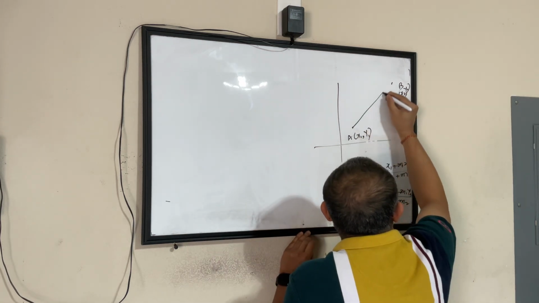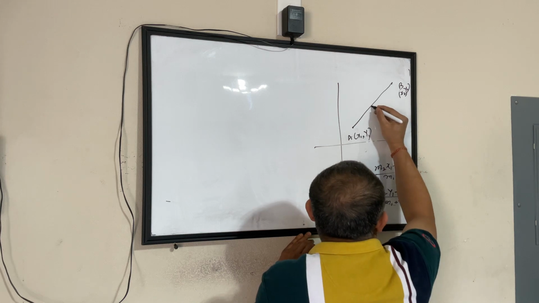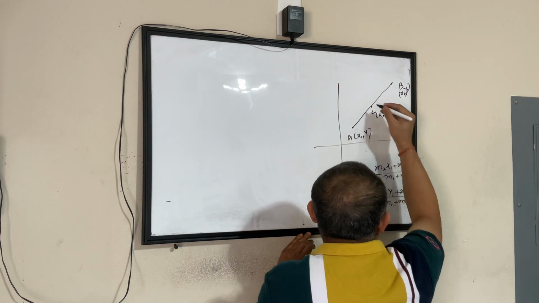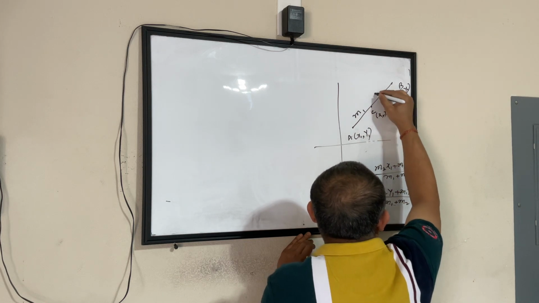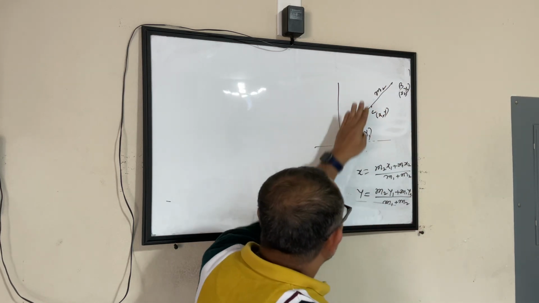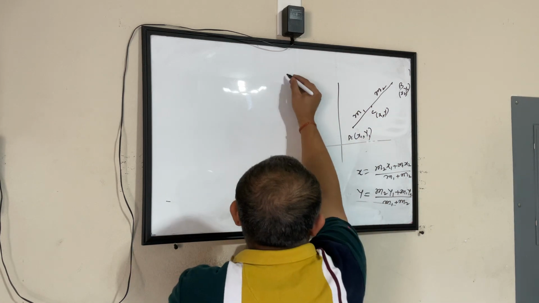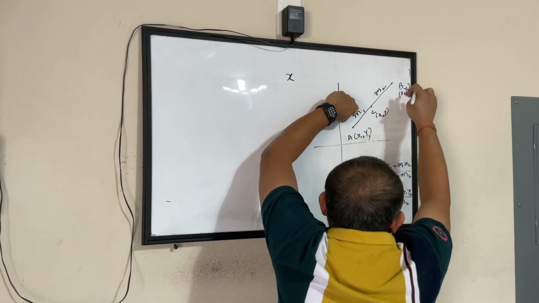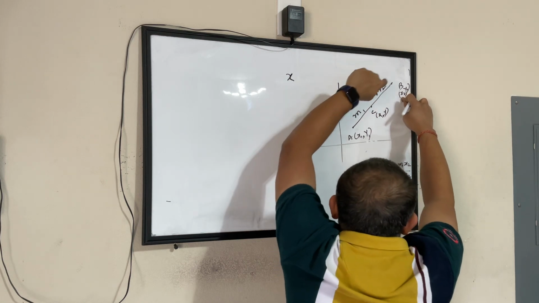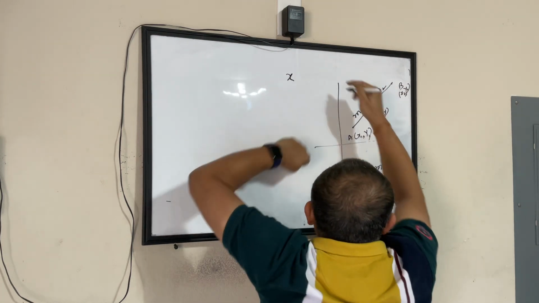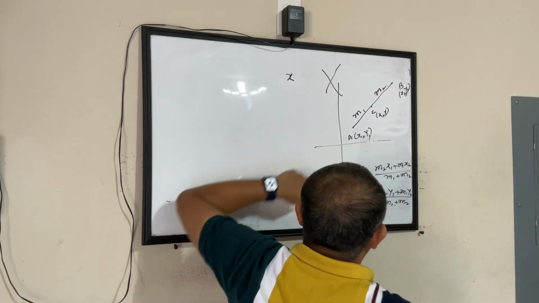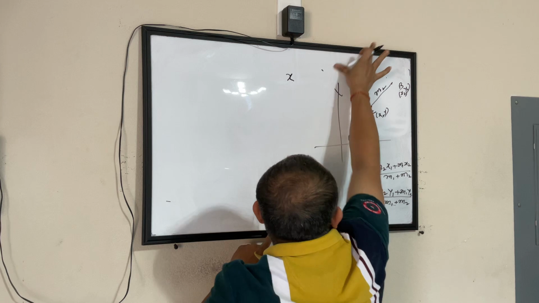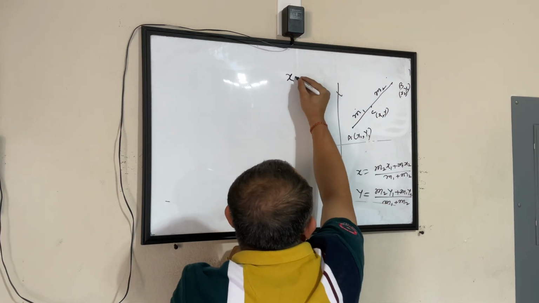So if you join these 2 points, the point C, let's say its coordinates are x and y, which divides this line into the ratio m1 is to m2, then the value of x will be nothing but first ratio multiplied by second coordinate, second ratio multiplied by first coordinate. So you are doing crisscross. Okay, that's what we have to visualize. This multiplied by this multiplied by this. That would make it easy to remember.